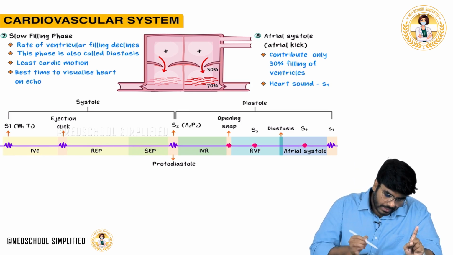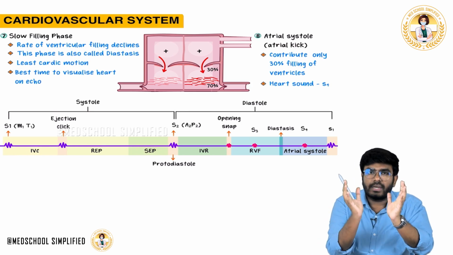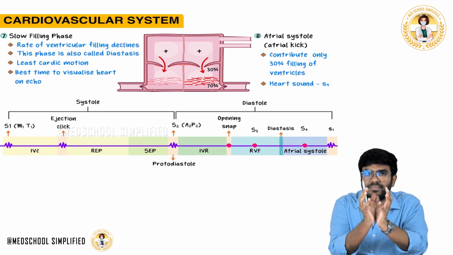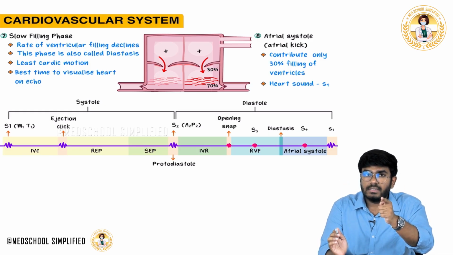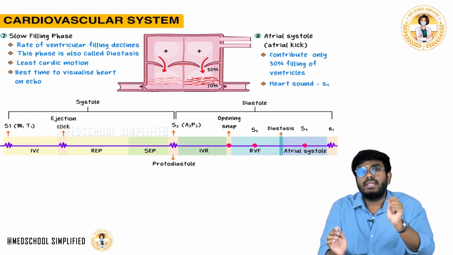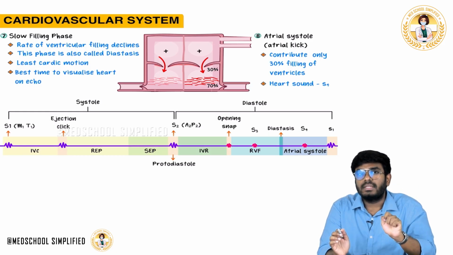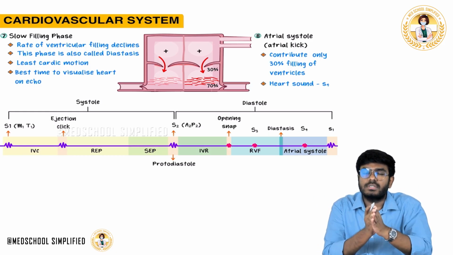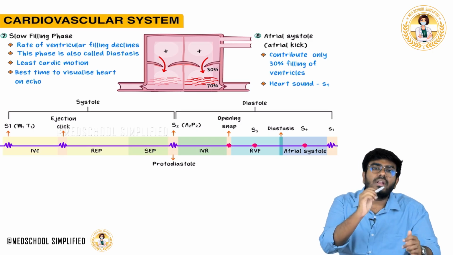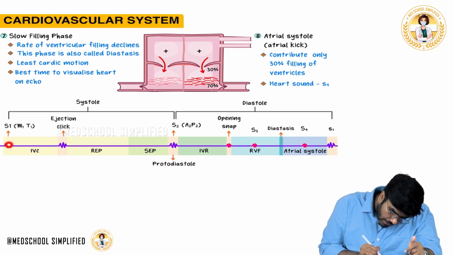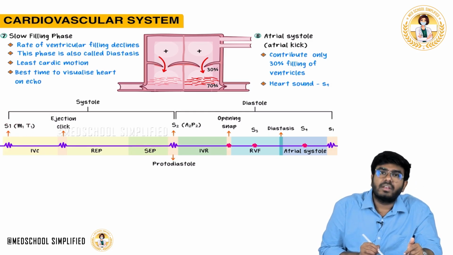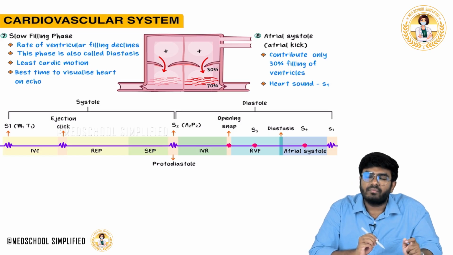Now please see, in the starting of the isovolumetric contraction, when the ventricles are contracting, the pressure in the ventricle increases. So immediately who will close? The atrioventricular valves, the mitral and tricuspid valves are going to close. So creating which heart sound? S1 heart sound. So in the beginning of the isovolumetric contraction, there is S1 heart sound due to closure of mitral valve and tricuspid valve, M1 T1. First heart sound, right? M1 T1.